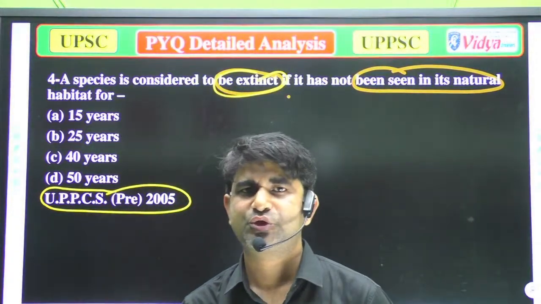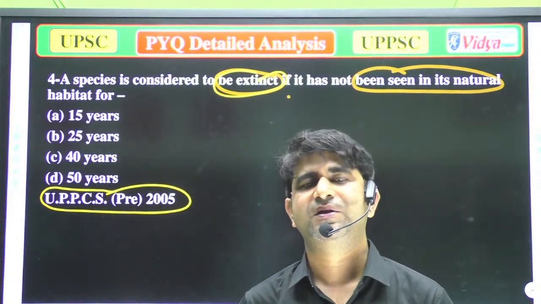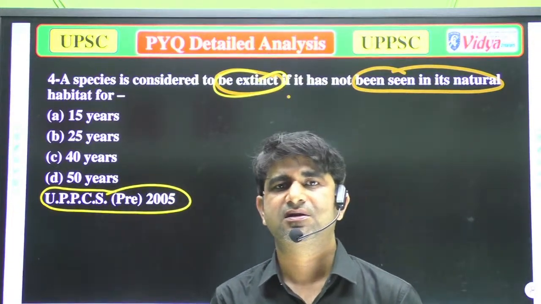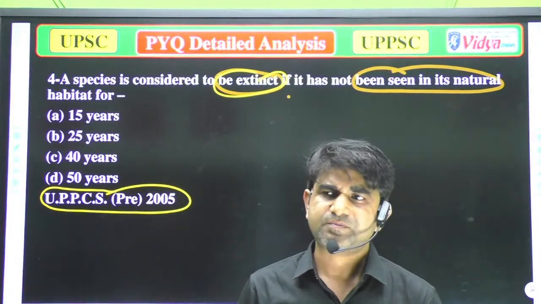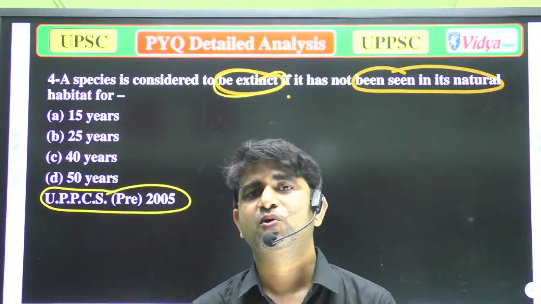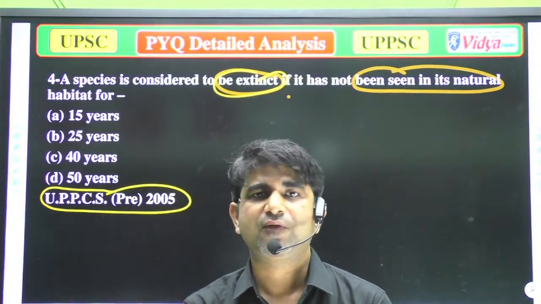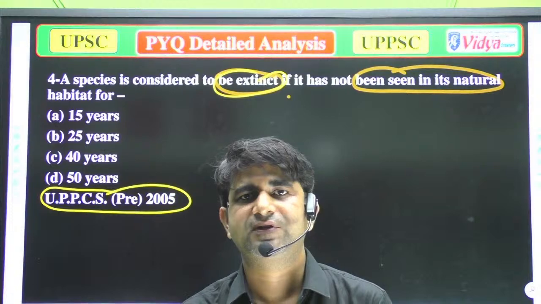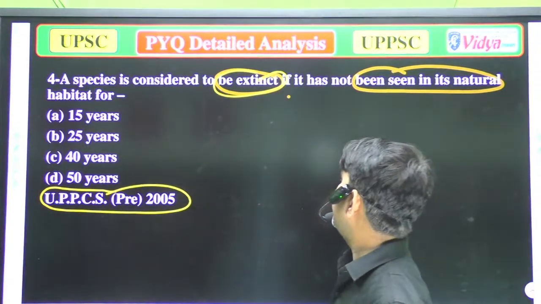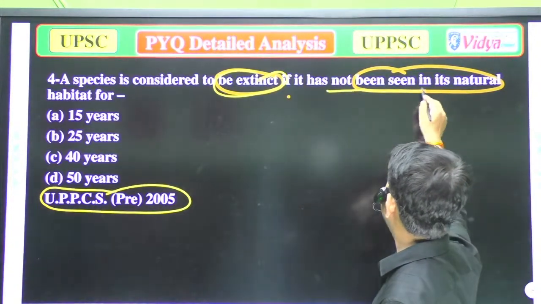A simple question. I think you are aware of the Red Data Book and the Yellow Data Book. Various books are there, and they mainly tell about endangered species, meaning the species which are going to be depleted from that ecosystem or that earth. Those species are kept in the Red Data Book. Mainly it provides us the names of organisms which are in danger. Now we have to talk about when a species is considered to be extinct, if it has not been seen in its natural habitat.